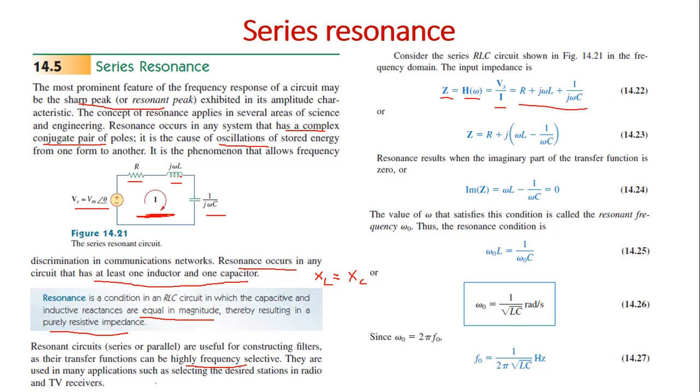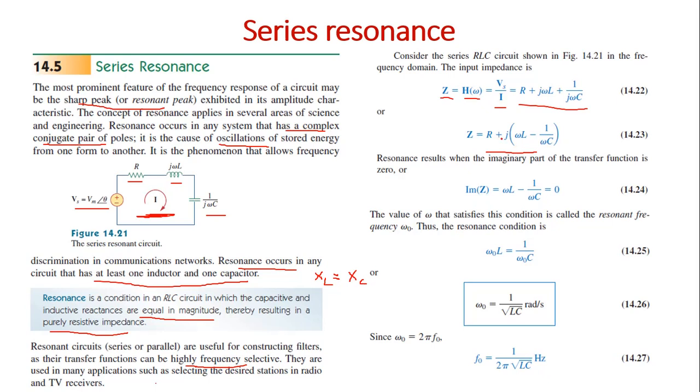What is the impedance of the circuit? R plus j omega L plus 1 by j omega C. Series circuit, so all the things should be added. So R plus j omega L plus 1 by j omega C. This is the value of impedance. Z can be represented as R plus j into omega L minus 1 by omega C.